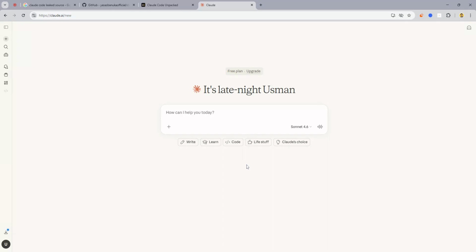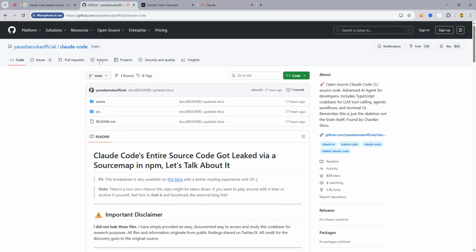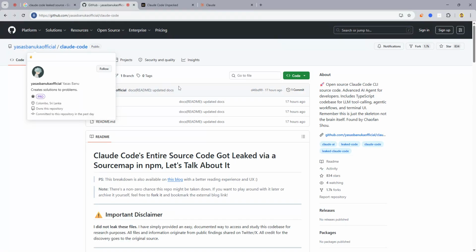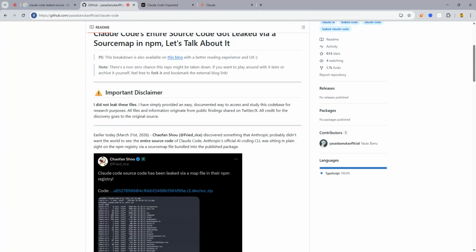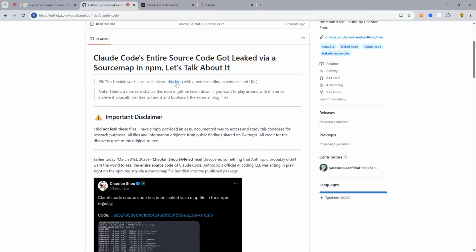So okay, if you want to test it out and try out what's going on, you can visit this directory, Claude Code by Yasas Banukar official. You can see that they have assets and files and readme files as well, and they added these breakdowns, which are all available on this blog as well for a better reading experience and UX. There is no chance this repo might be taken down. If you want to play around with it or archive it yourself later, feel free to fork and bookmark it.